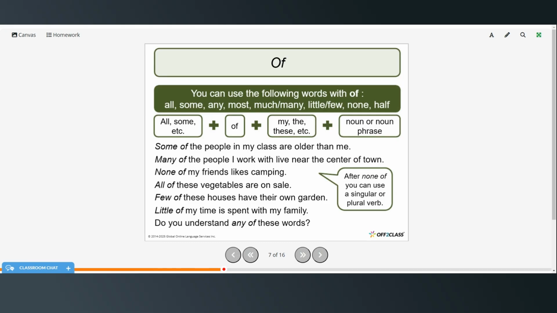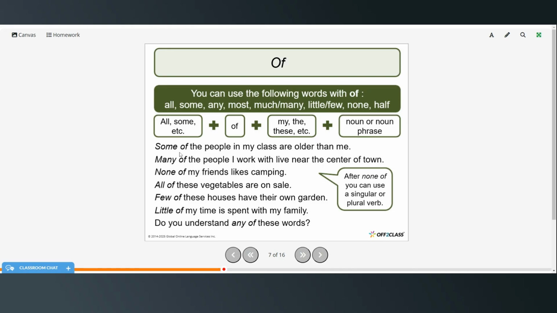All right, now we're going to talk about the word of. You can use the following words with of, so all, some, any, most, much, many, little, few, none, and half. So the sentence structure for this is the all, some, any, whatever, any of these quantifiers, then the of, then an article like my, the, these, and then a noun or noun phrase.